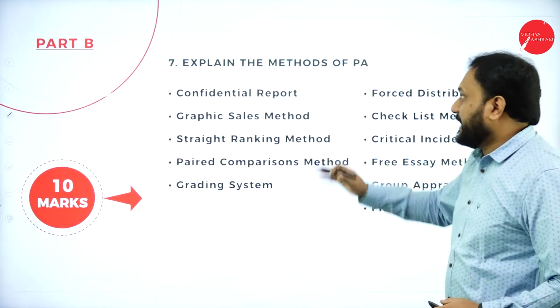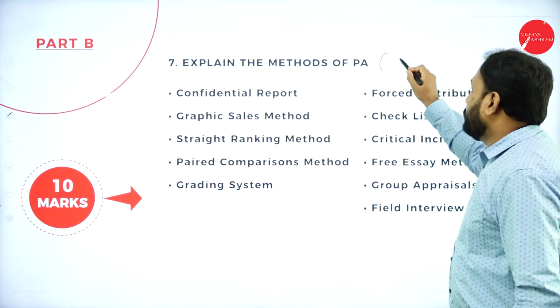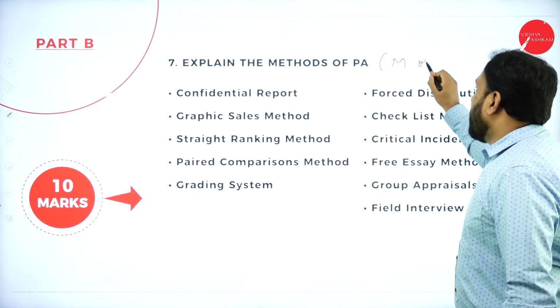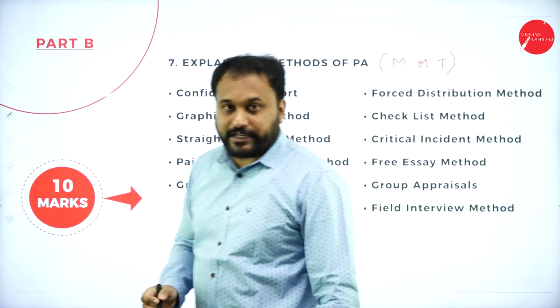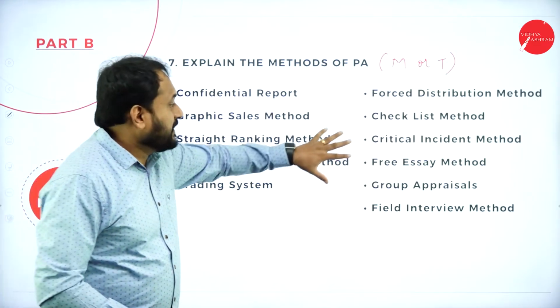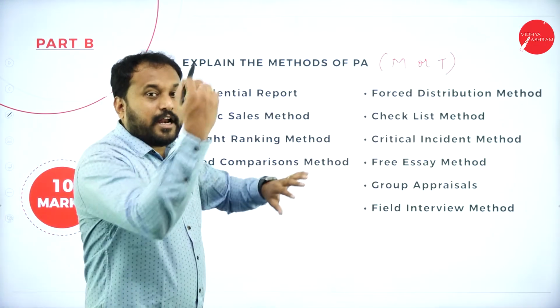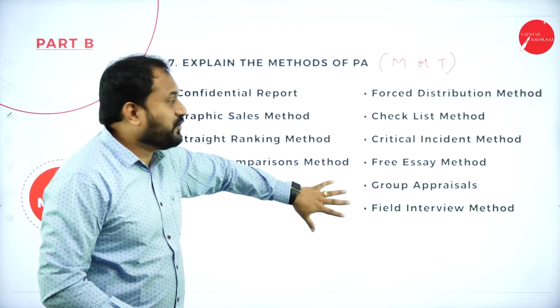Next one we have is, explain the methods of performance appraisal. Now here they're gonna give you whether it is modern or traditional. If they give you modern or traditional, it will be for 10 marks. If they give you both, then what happens? It is for 15. That means if this is for 10, earlier what we have done is for 15. If that is for 10, then this would be for 15.